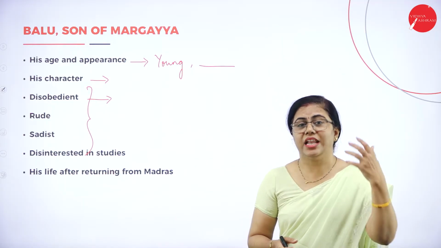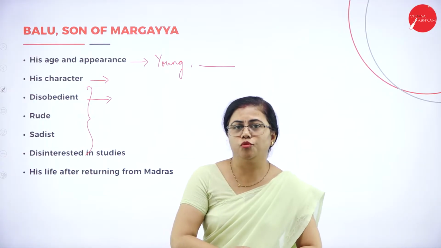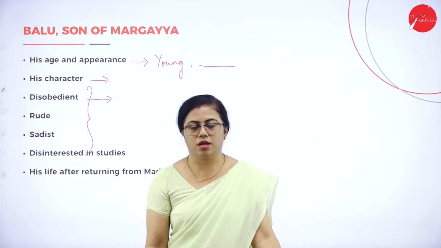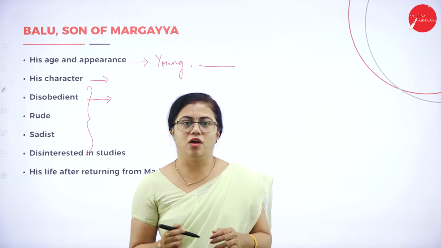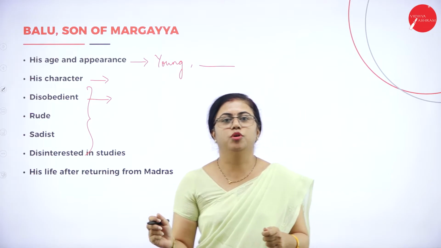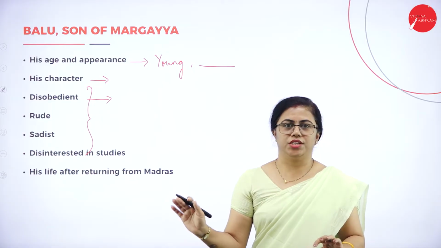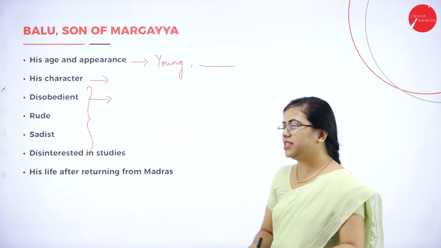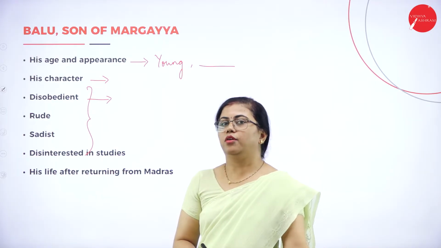When he was a child, he never used to listen to his father. There was one incident, the gutter incident, that you can talk about over here. He had asked his father to get something while coming from work, but the father doesn't get it. So when Margaya keeps looking at the account book, Balu just goes and pulls that account book and says, till you get something for me, I'm going to play with this. And he just runs to the street. Then Margaya runs behind him. He is very disobedient. He doesn't listen to his parents. Finally, he throws that account book into the gutter, which leads to the downfall of Margaya.